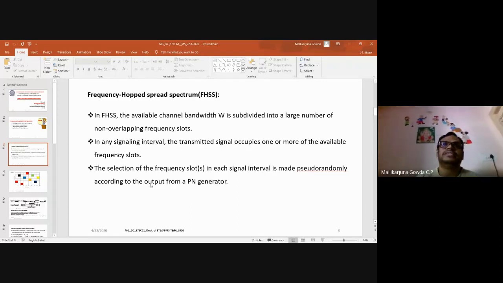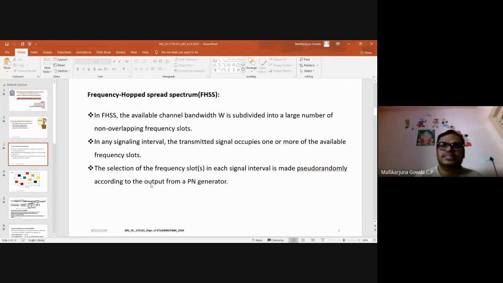I am dividing the 10 megahertz into subbands of 1 megahertz each. Then I will have 10 such subbands, right? So 10 into 1 megahertz is 10 megahertz, right?